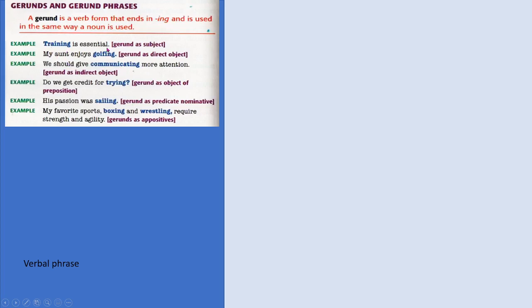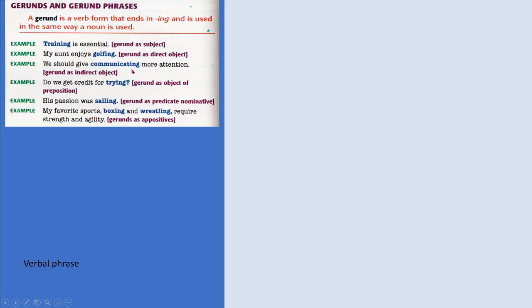Training is essential. Training is a noun of an activity and is the subject of the sentence. My mom enjoys golfing. Golfing is another activity, but here this noun is not the subject. It is the object of the verb because it says what my mom enjoys. She enjoys golfing. So the action of the verb falls on that noun, golfing.